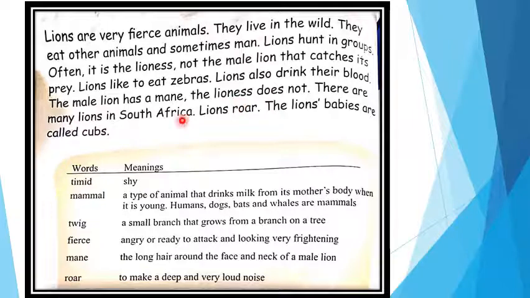There are many lions in South Africa. Lions roar. The lions' babies are called cubs, and the lion babies are known as cubs.